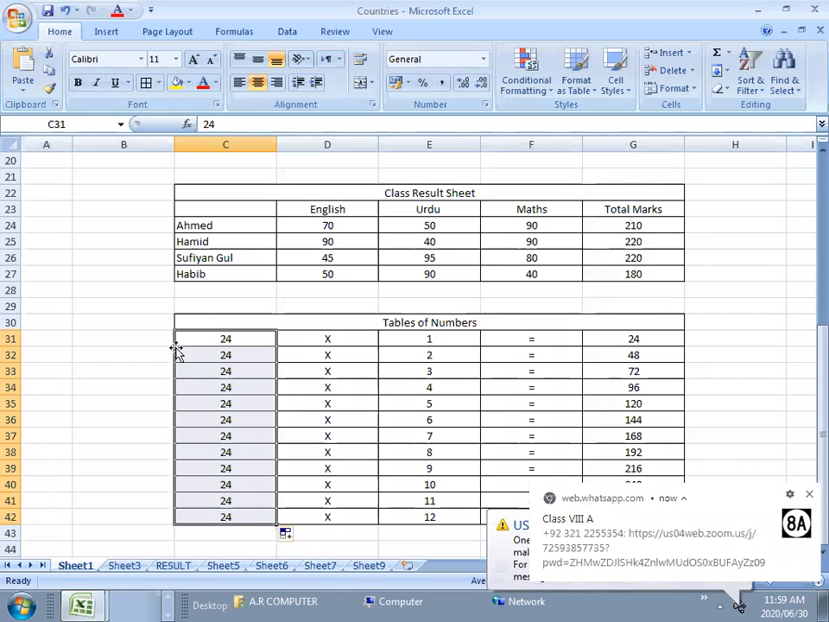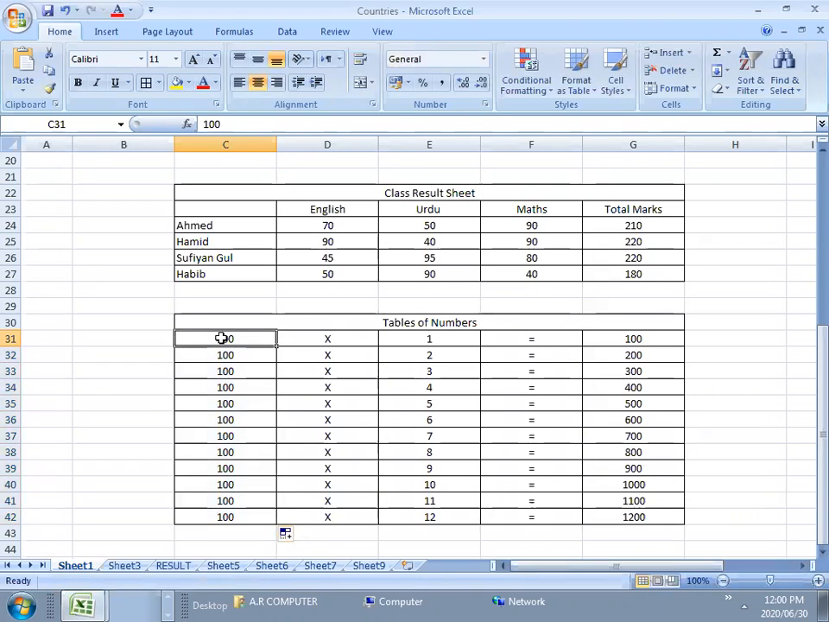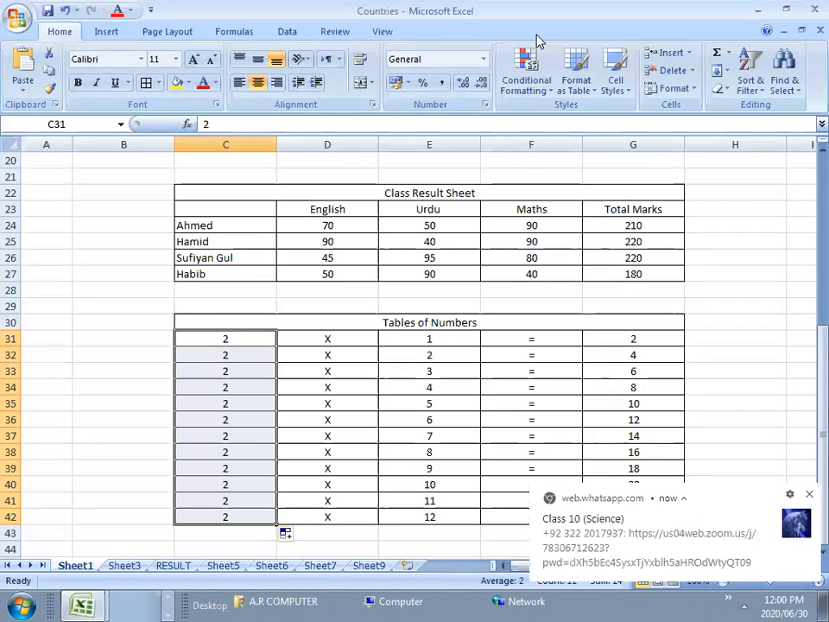24 one time, 24; 24 two times, 48; 24 three times, 72; 24 four times, 96. So just by changing this number, you will get the table of the number. You can find the table of any number. For example, the table of 100, right? Enter, you can drag it down. Now it has become the table of 100. So you will try this also. And so this was all about today's lecture of using different features of MS Excel and how to apply them.